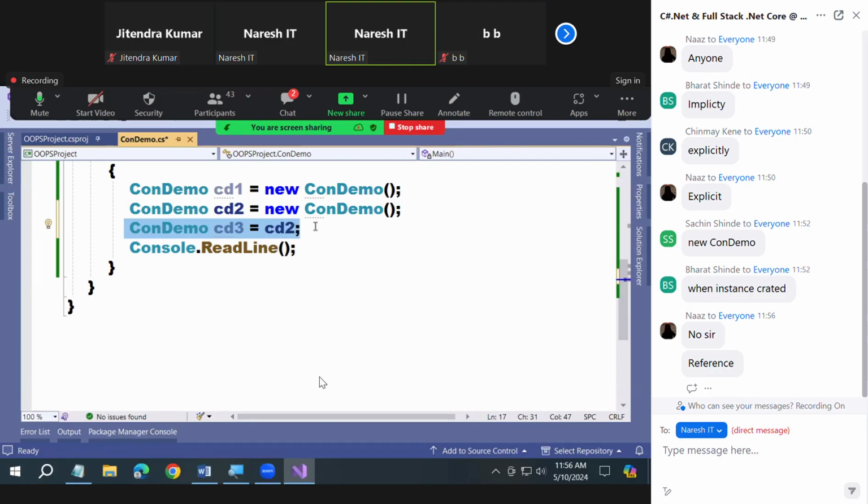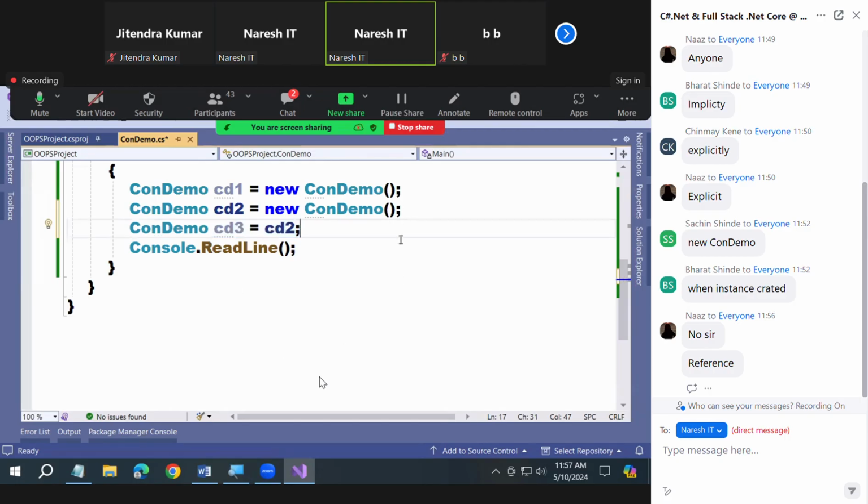What I said to you in the last session: whenever you create an instance, memory will be allocated. Why? Because the instance will call the constructor, and the constructor will allocate memory. Whenever the instance is created, the constructor is called and memory is allocated.